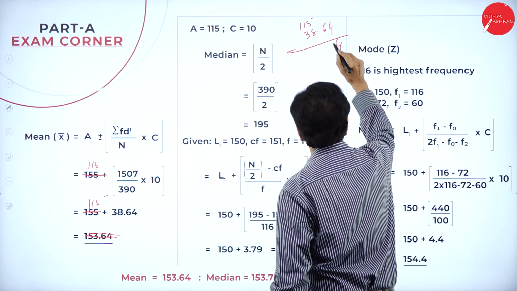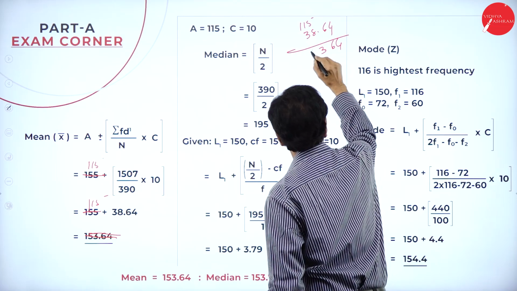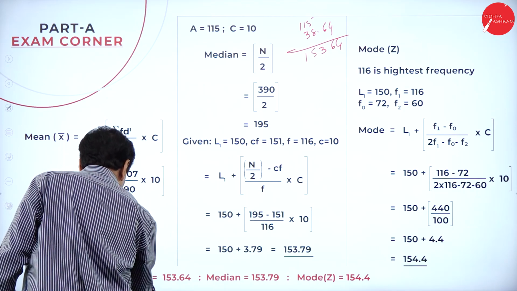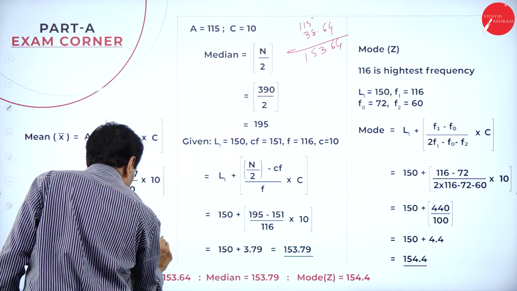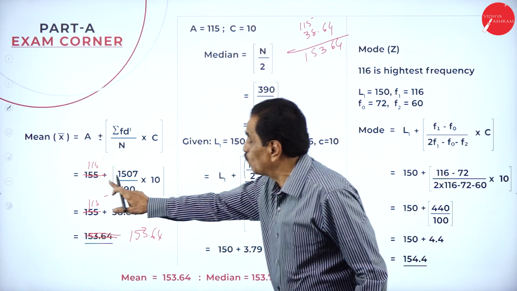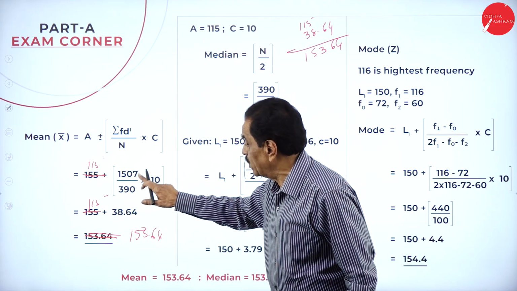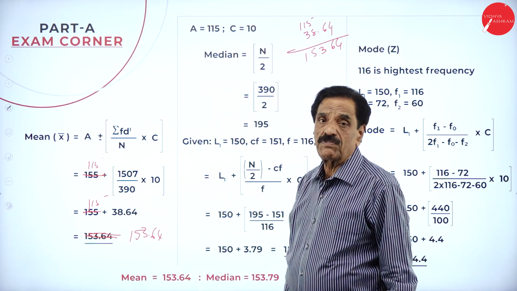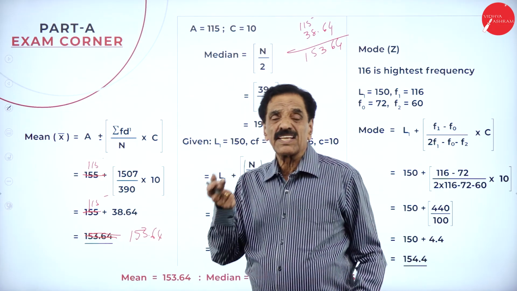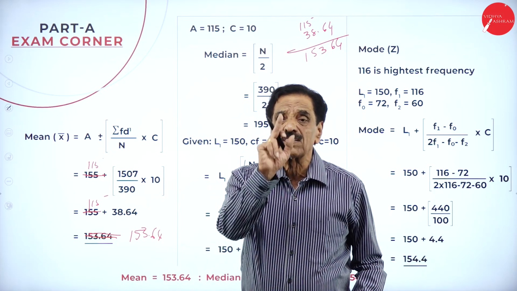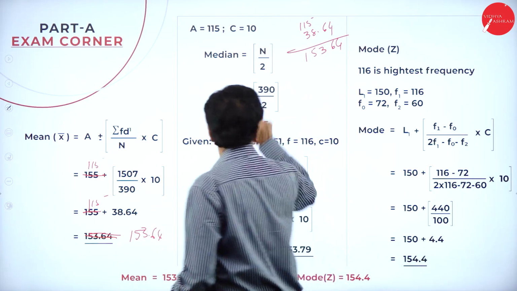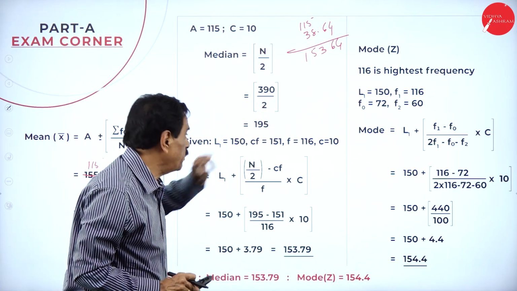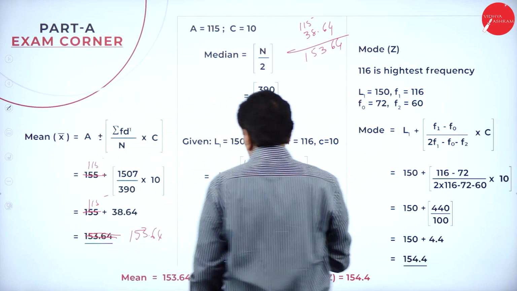It comes to 153.64. So your assumption is 115, and fd dash is 1507 divided by 390 into 10. If you add, it is 153.64. Then regarding the median, what is the first step? N by 2. What's your total frequency? 390 by 2. It will come 195.